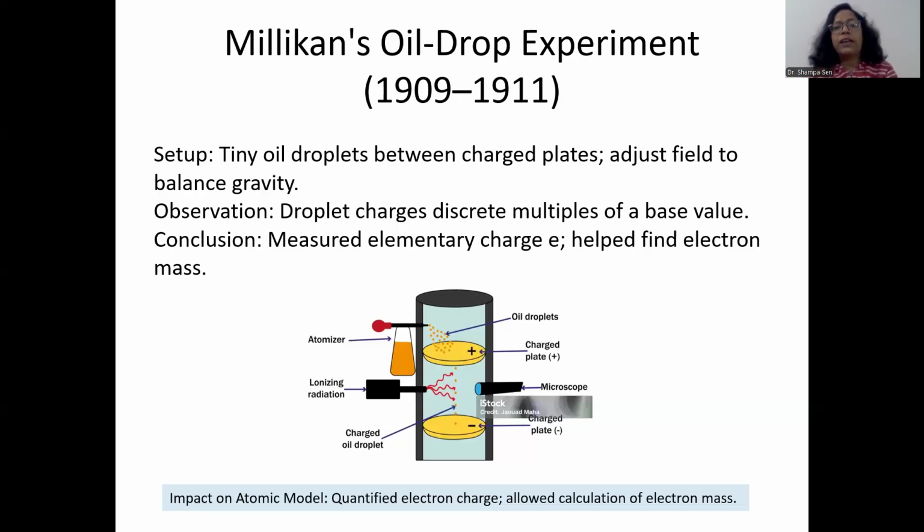That base value is actually the elementary charge of the electron. So once the charge could be decided, definitely mass also could be calculated based on Thomson's idea of charge to mass ratio. So now the atomic model could be improved by knowing the electron's charge and mass both.